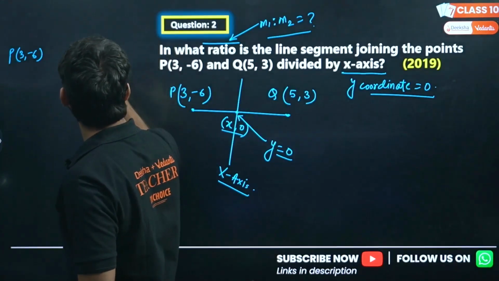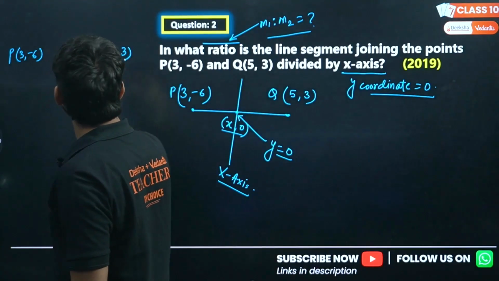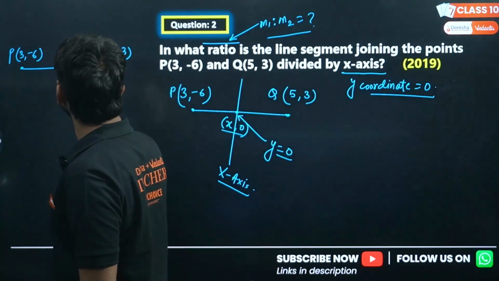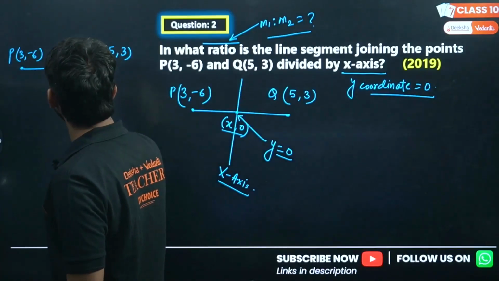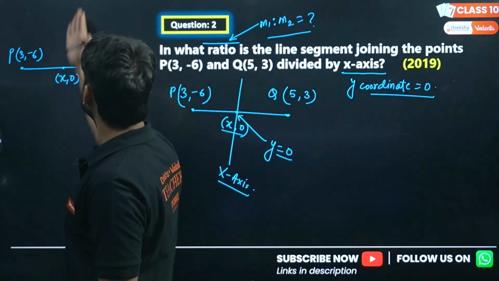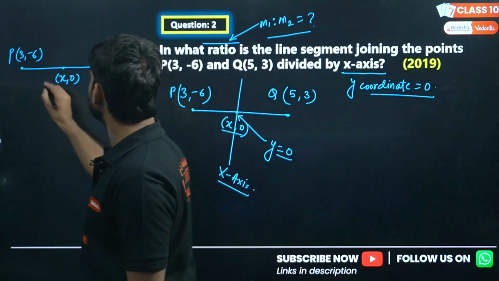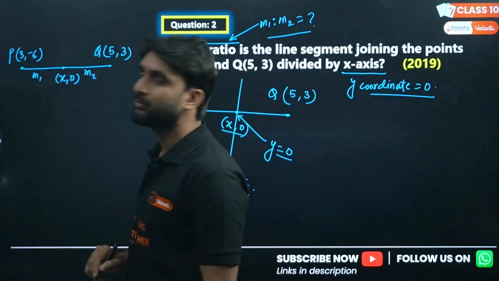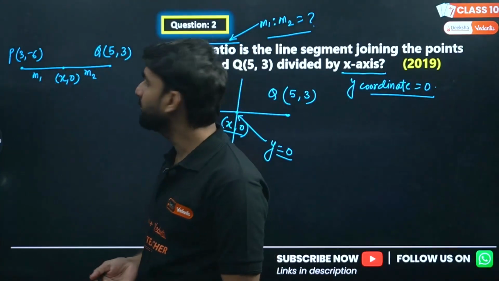And this is Q here. The extreme points are Q and P, and the line joining P and Q is here. This point is (x, 0), the intersection of the x-axis and line PQ, and let's say it is dividing this line in the ratio m1 ratio m2.